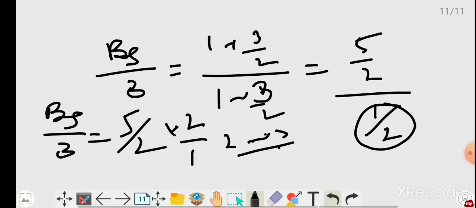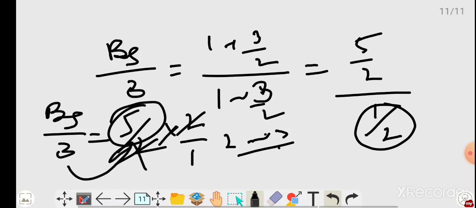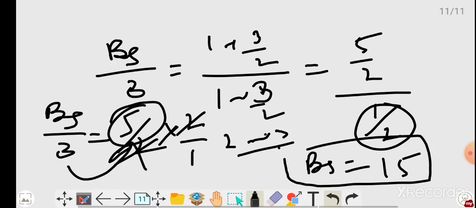The 2s get cancelled, so only 5 is left. Sending the 3 to this side, boat speed equals 3 into 5, which is 15. So 15 km per hour is our boat's speed.